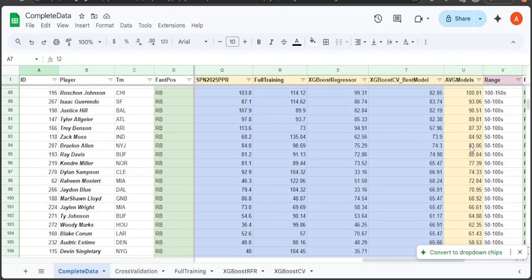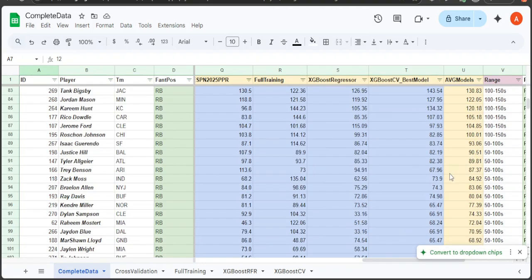Braylon Allen, 83. I'm hearing more that he might get some more shares of the running back, so he might get more touches probably. They might try to do a tandem like Jahmyr Gibbs in Detroit. So he might be getting closer to 100 possibly, or maybe more than that.